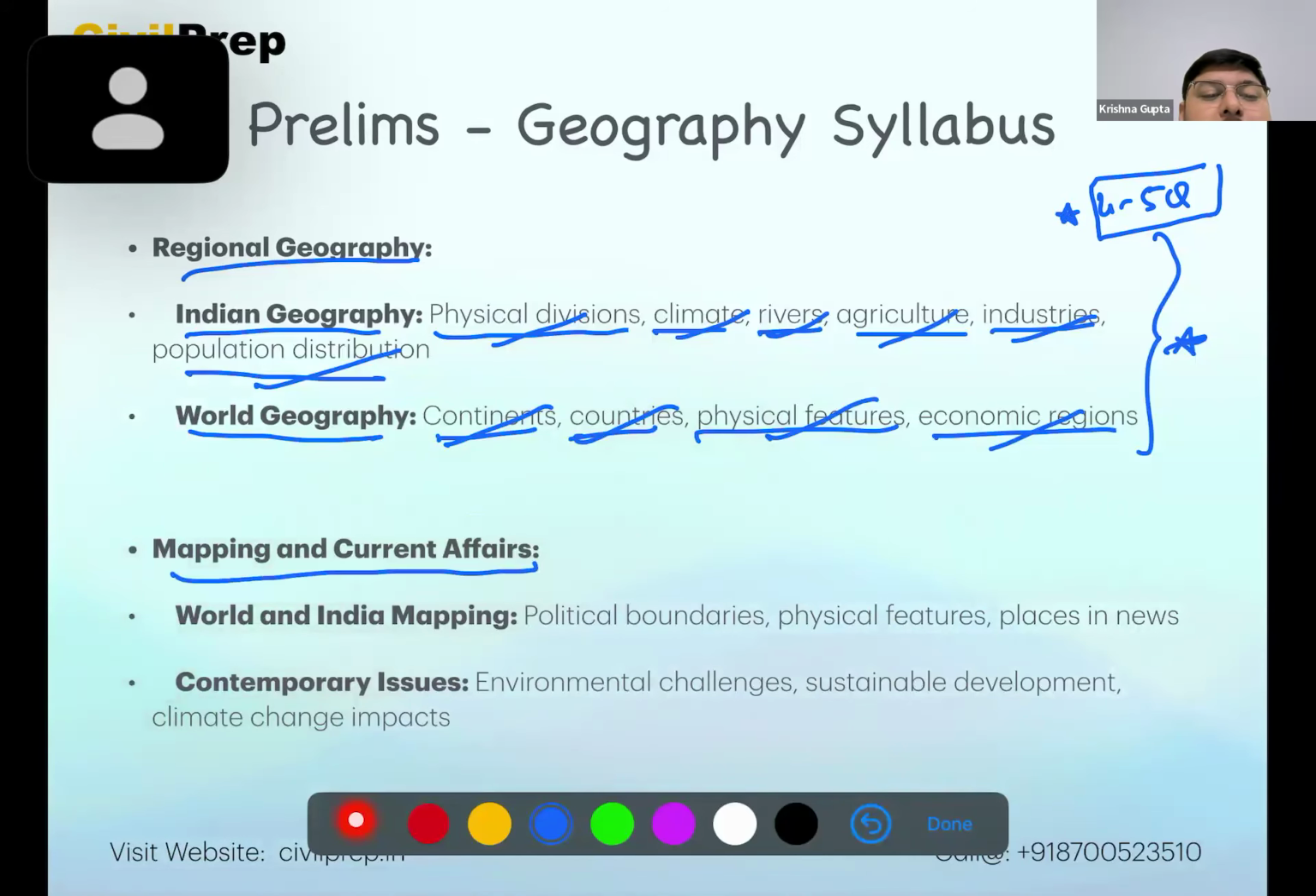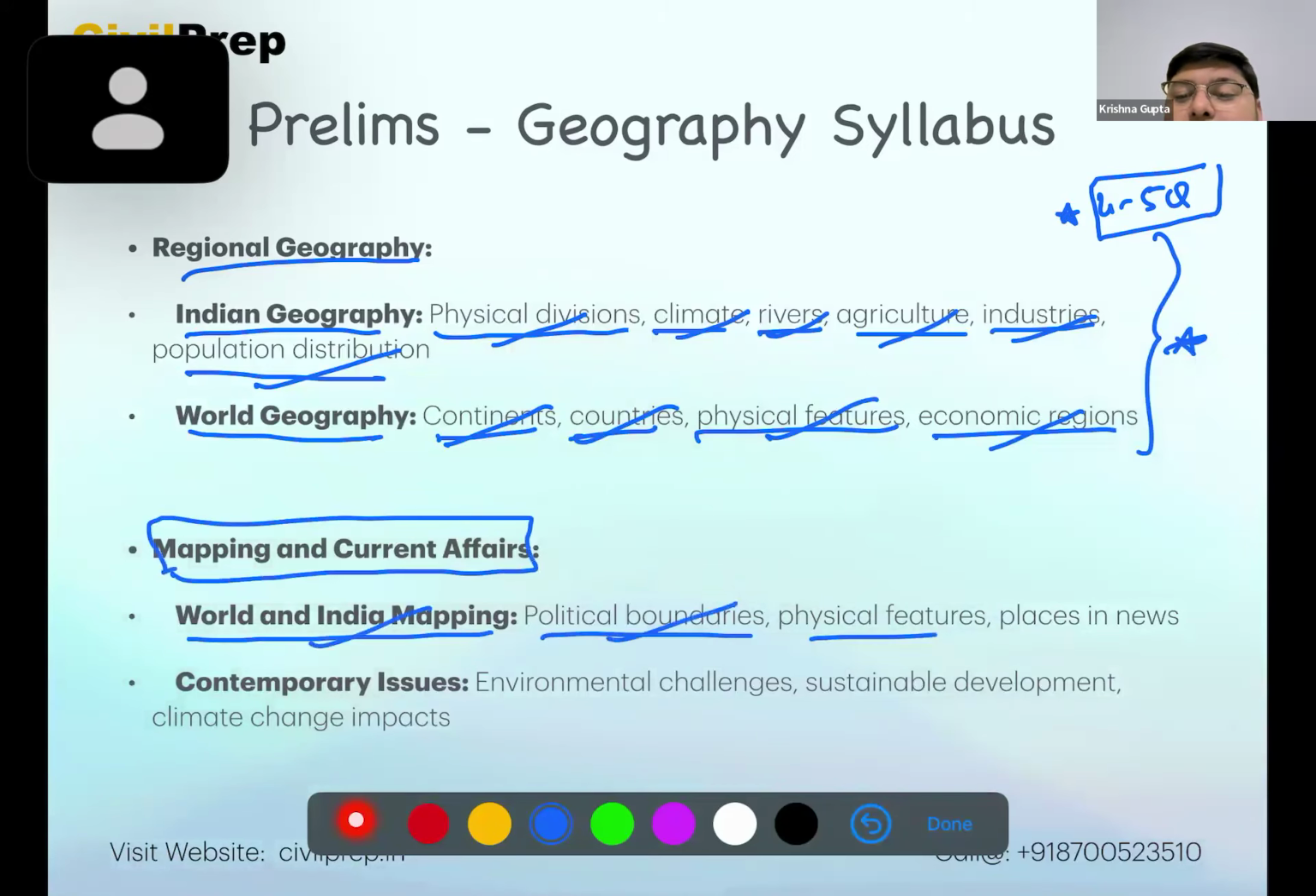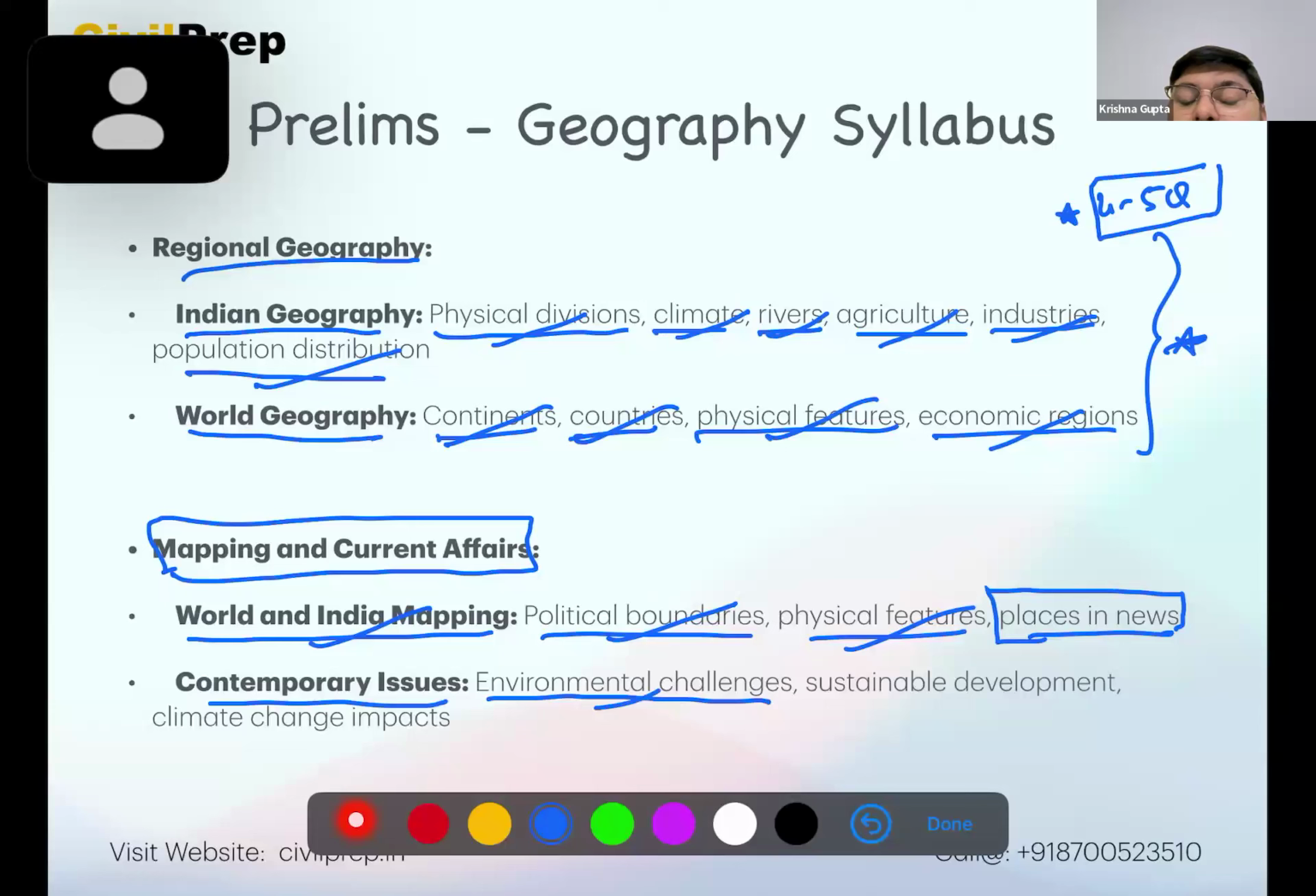Then we have mapping and current affairs, where we have world and India mapping with political boundaries, physical features, and various places in news. For example, if there is an issue in Palestine and there is an issue in Israel and Iran, so what are the physical features, what are the places in news, where they are, and what are the geographical locations which are there? So it will be discussed here. Apart from this, yes, contemporary issues, including climate or environmental challenges, sustainable development, and climate change impact. This will be also covered in quite detail.